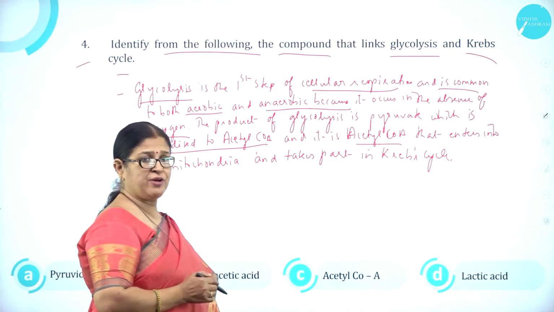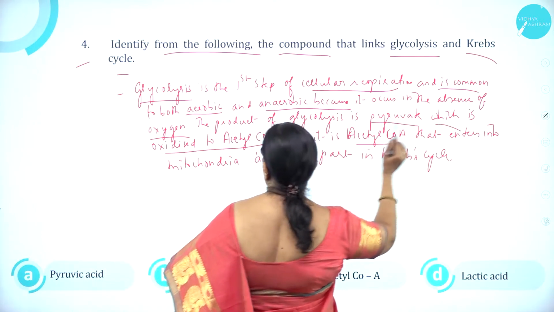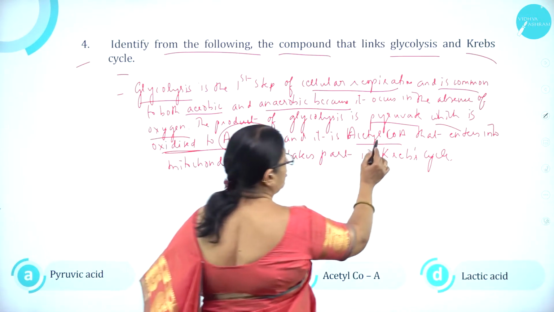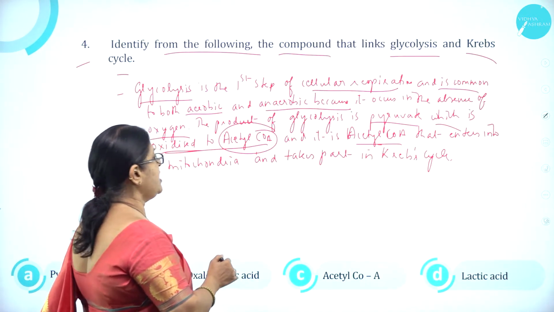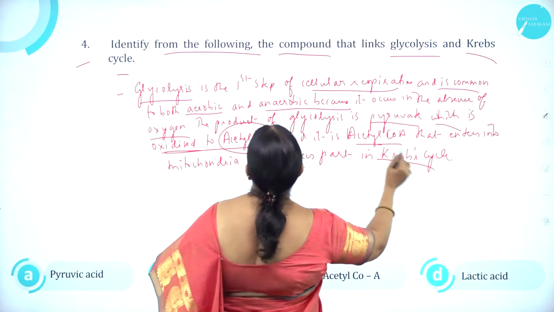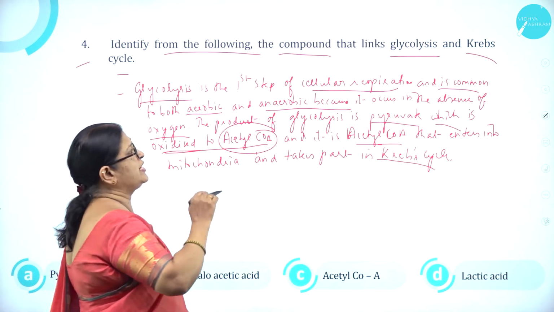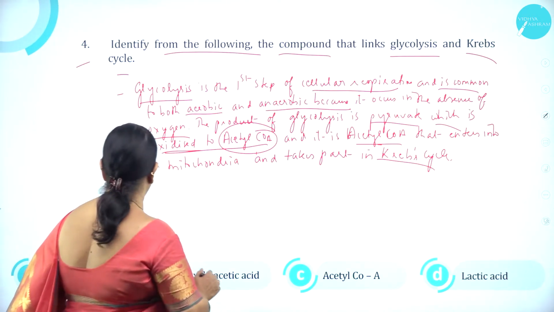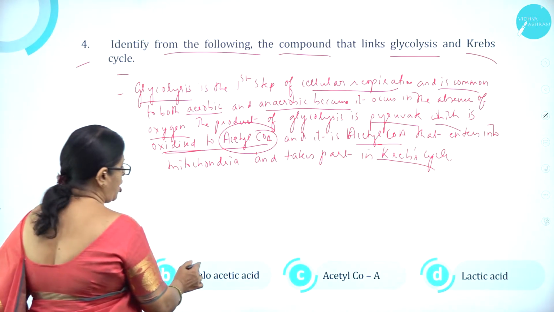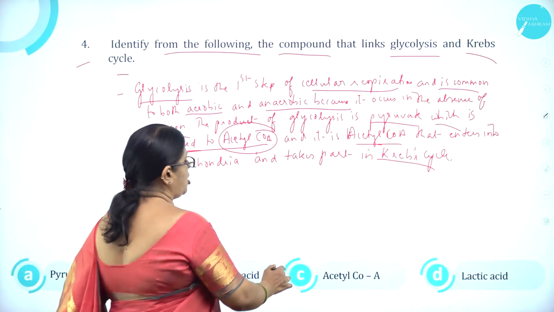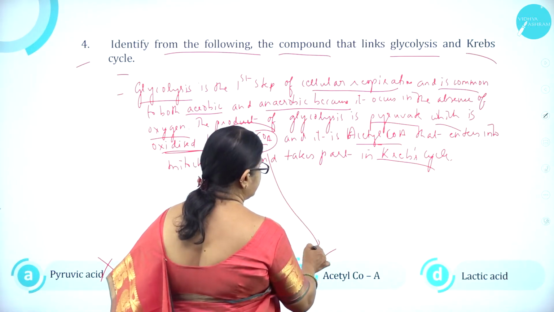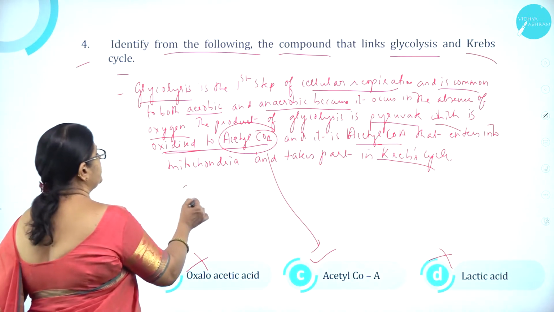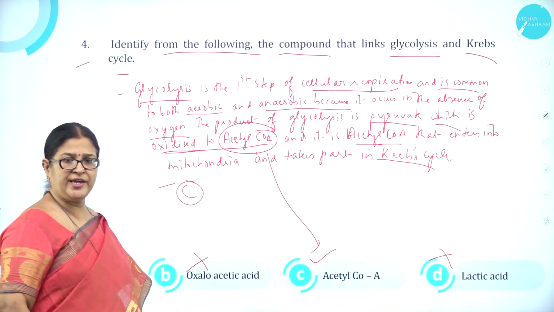The product of glycolysis is what? Pyruvate, which is oxidized to acetyl-CoA, and it is acetyl-CoA that enters mitochondria and takes part in Krebs cycle. So the compound that links glycolysis and Krebs cycle is acetyl-CoA. Option A pyruvic acid is wrong. Option B oxaloacetic acid is wrong. Option C acetyl-CoA is correct. Option D lactic acid is wrong. So option C acetyl-CoA is correct.